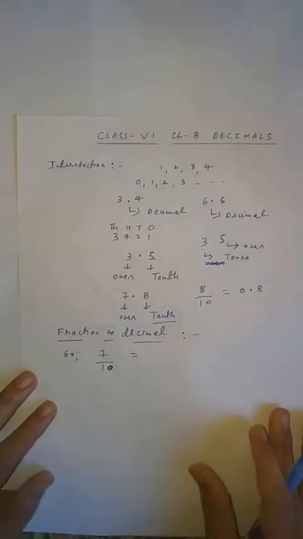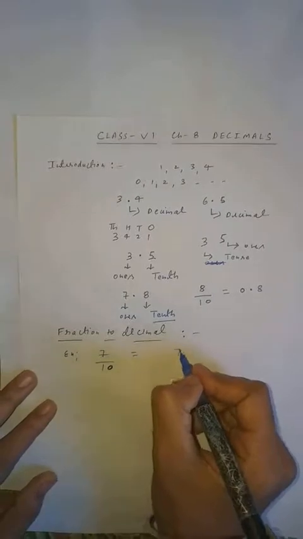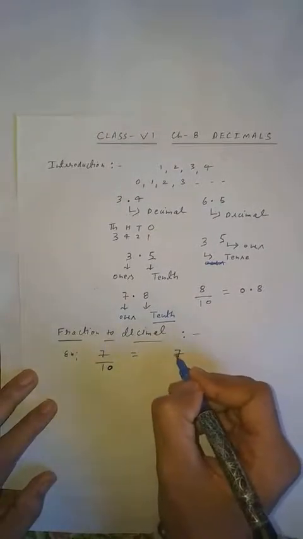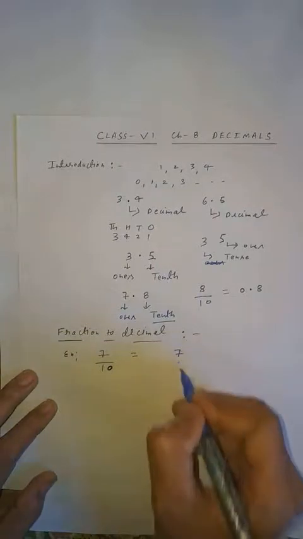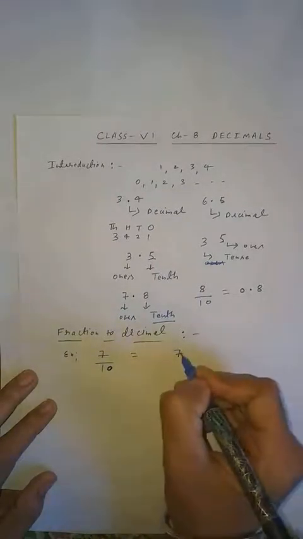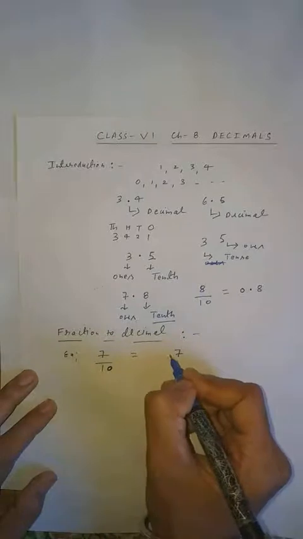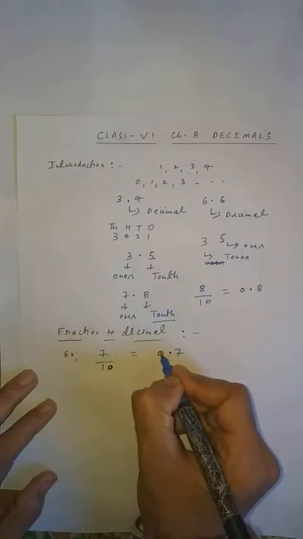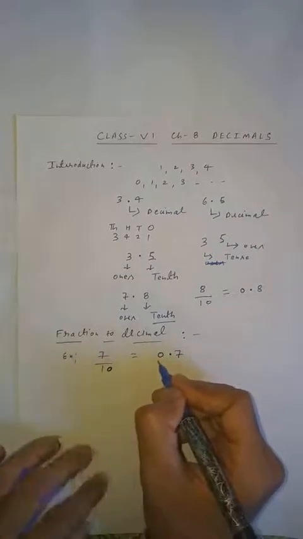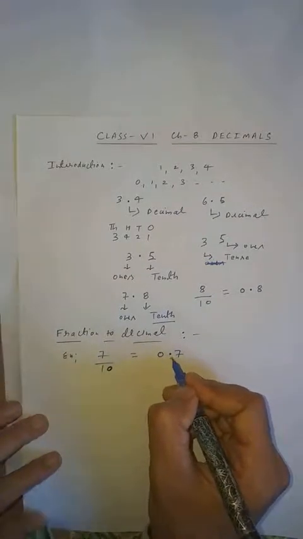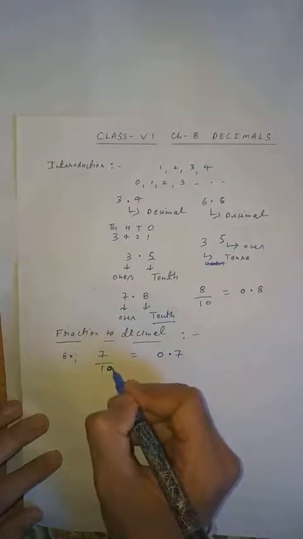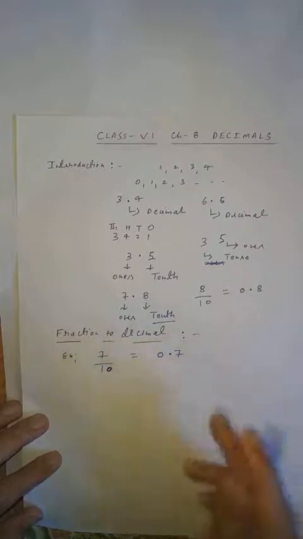In the denominator 10 is given, so you will write down 7, and 10 is given. It means you have to put one decimal. After one decimal there should be only one digit. So here one digit is given, student. Clear? So here you will put the decimal, and 0 should be on the left hand side. You can see there is no value of this 0. All right? After the decimal you have to see how many digits there are. 7, one digit, because 10 means after the decimal there should be only one digit.